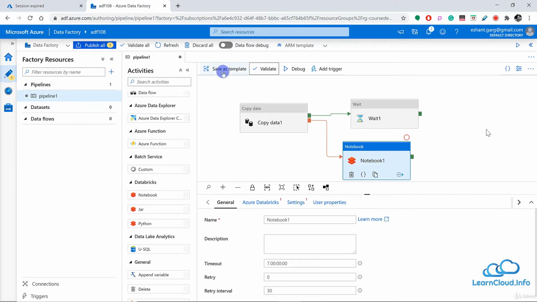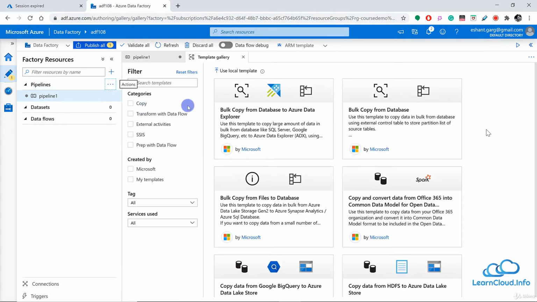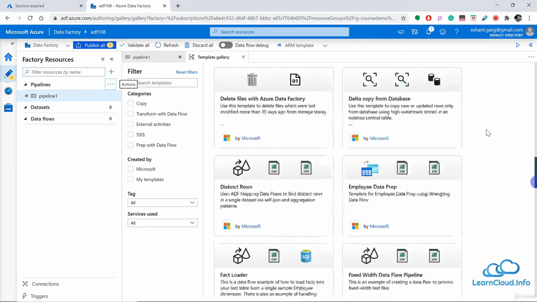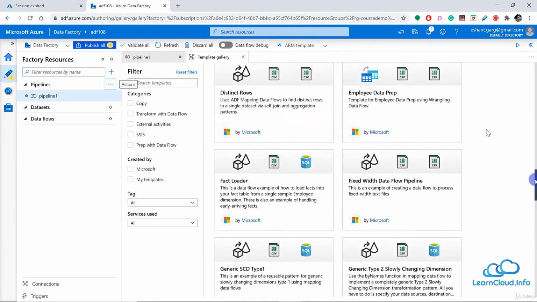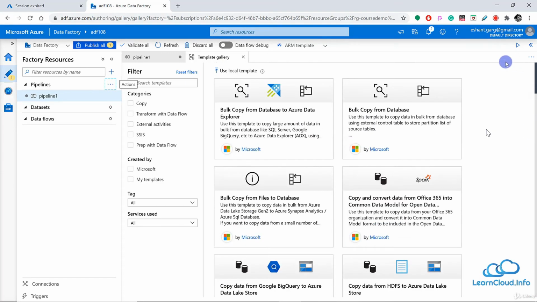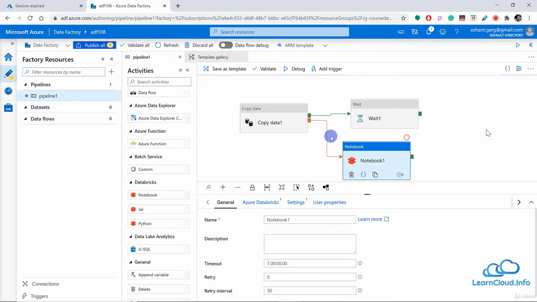And once you validate it, you can save it as a template if required. If this is something you want to use again and again in different pipelines, you can save it as a template. In fact, when you create a new pipeline, you have the option here to create a pipeline from a template. If I click here, you can see all these ready-made templates created by Microsoft. You can try to find if there is any template which can fulfill your need. You can just directly grab it instead of creating it from scratch. Or as I said, you can design a new pipeline if required, and save it as a template which you can use later.